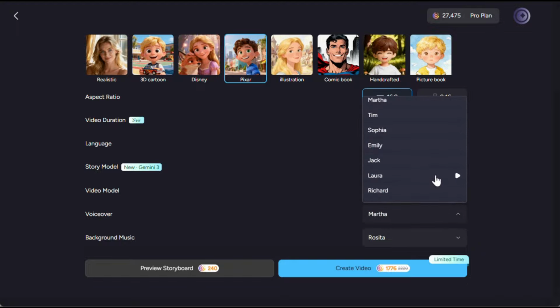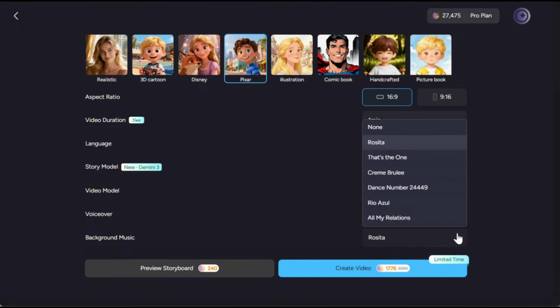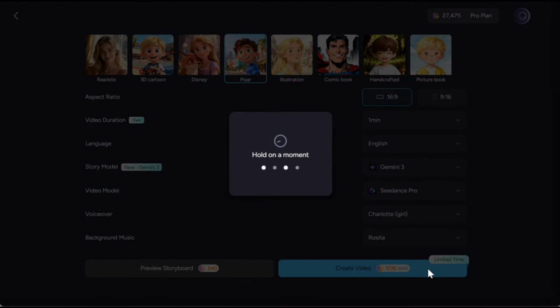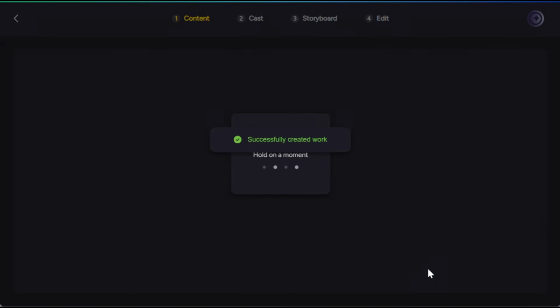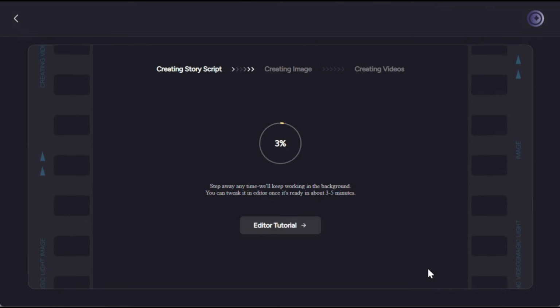Then you can select a voice character. As you can see, there are plenty of options. Since this is a kid's story, I'll choose a kid's voice. Let's go with this one. Next, you can choose background music if you want. I'll keep it on default. And finally, just click on create video and wait for the magic to happen. It will take care of everything from creating the script to generating the images, videos, voiceovers, background music, everything. You don't need to worry about anything. Now, this might take a little bit of time depending on your settings, and here is what it generated.